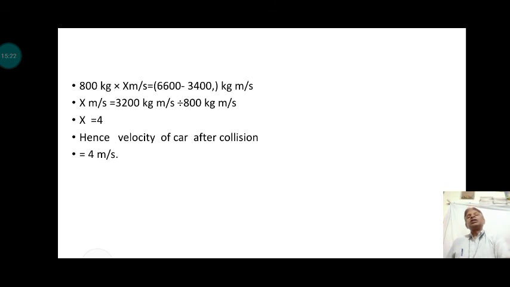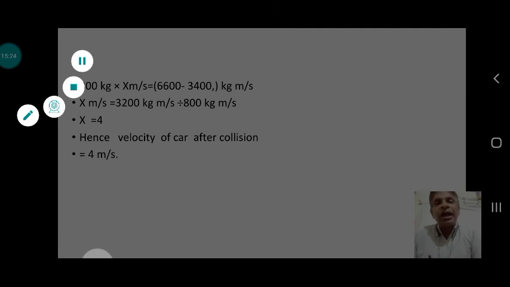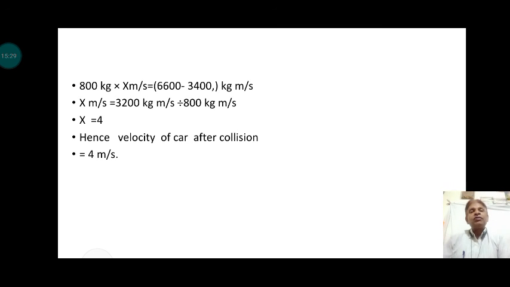That is an application of the law of conservation of momentum, and on the basis of the law of conservation of momentum we successfully explain this event that we observe in our daily life.